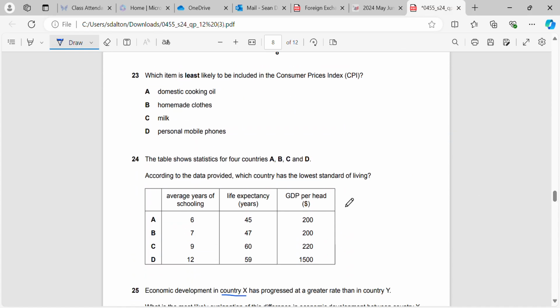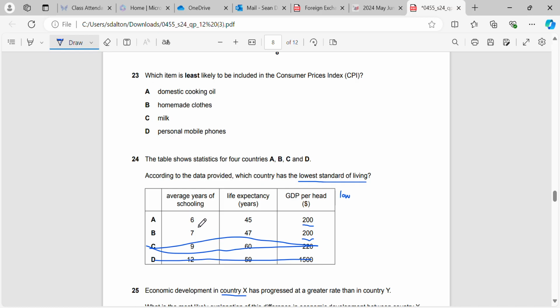Okay, the table shows statistics for 4 countries. We're asked which country has the lowest standard of living. So what we're looking for is GDP per head to be low, life expectancy to be low, and average years of schooling to be low also. If we look at the table, GDP per head is $200 here, and it's $200 in this country also. But forgive my blue pen going off randomly there.